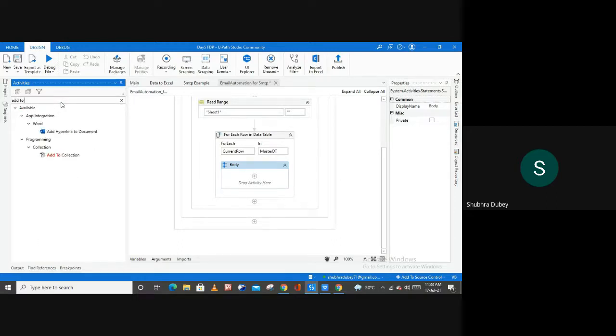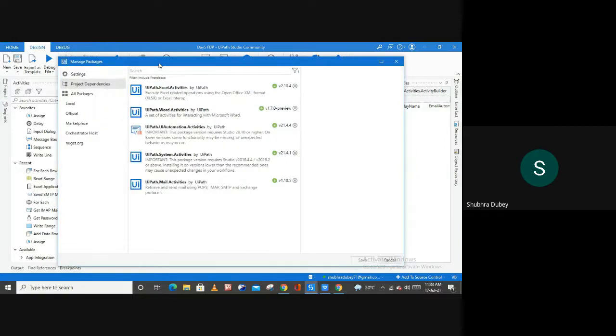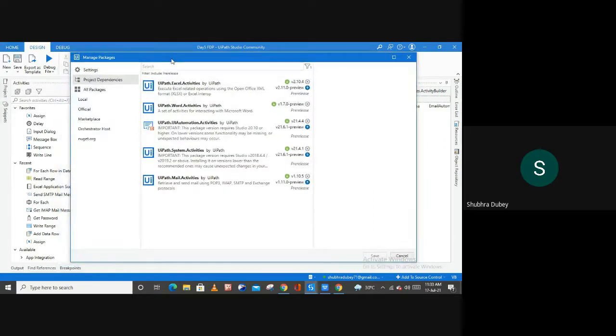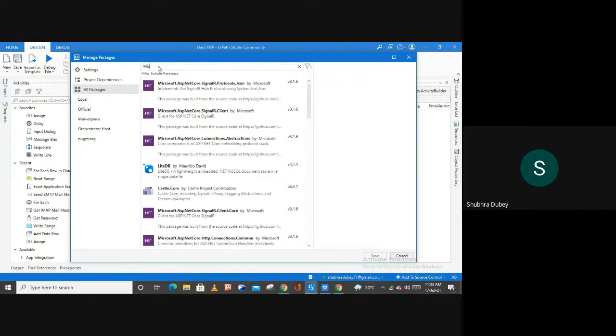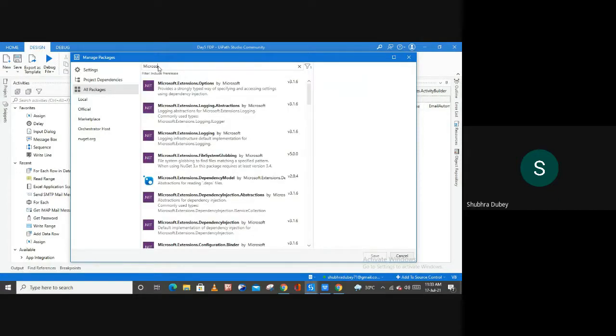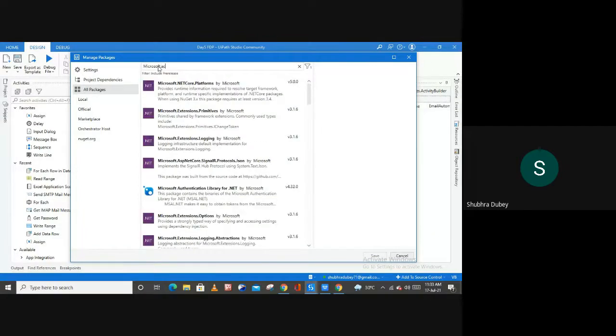So if you simply type add to dictionary here in the activity panel, as you can see, we don't have any activity here to add the data to our dictionary, right? So how can we use that particular activity? Go to Manage Packages again, because we have to install a package to use that particular activity. And from here, select All Packages, and inside of the search box you have to type Microsoft dot activities,